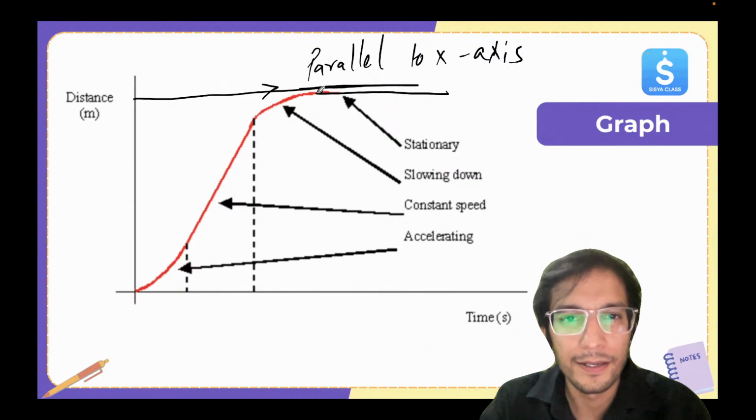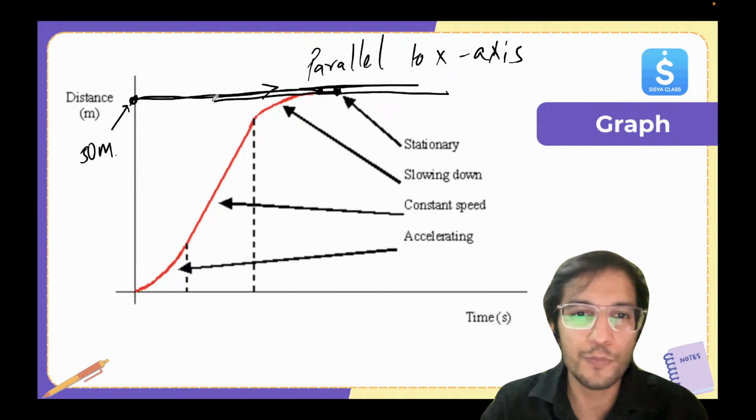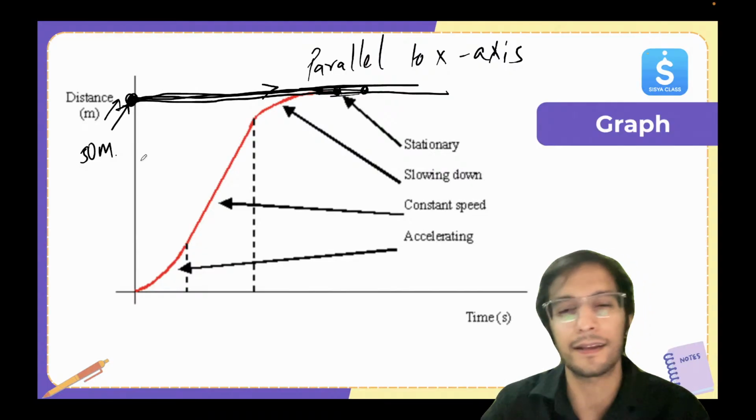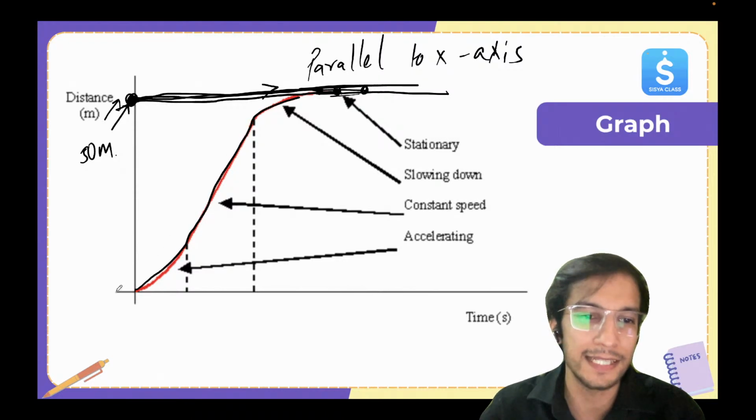You can see here, at this point, the value is, let's say, 50 meter. Again, if I draw a tangent here, for this point, it's still staying at 50. And at this point also, if I draw, it's staying at the same point. It's not covering anything. But for other points, as it goes up, becoming a straight line, then curving down, you can see the distance is increasing.